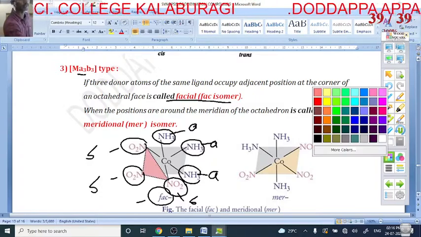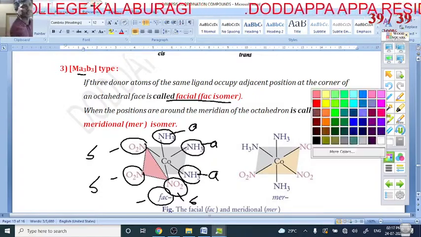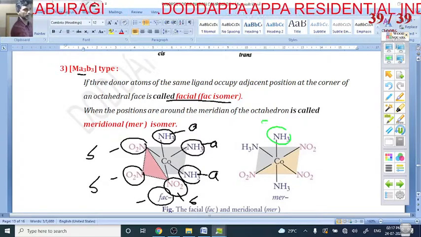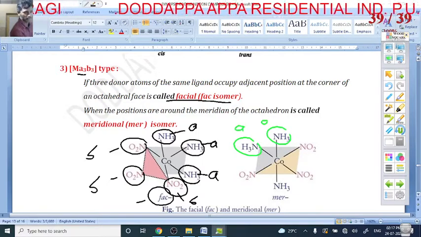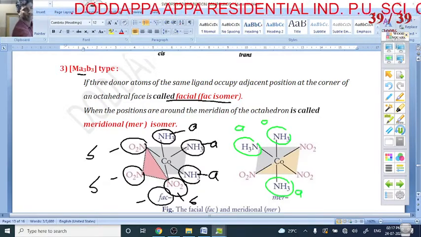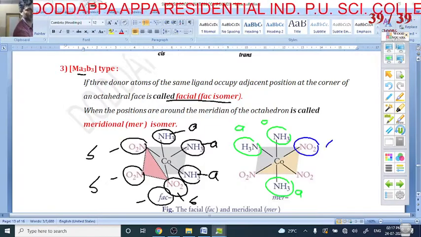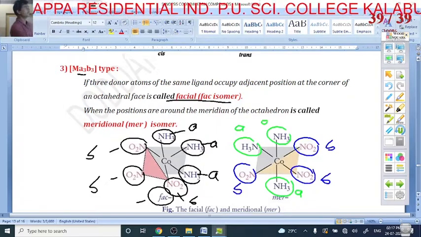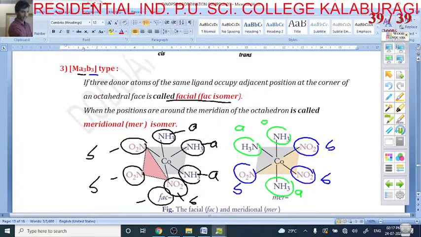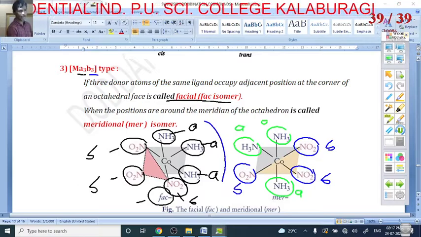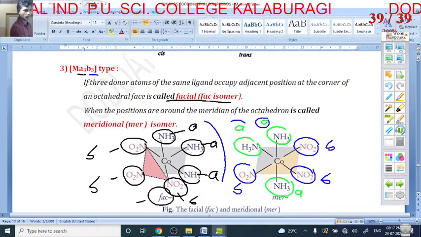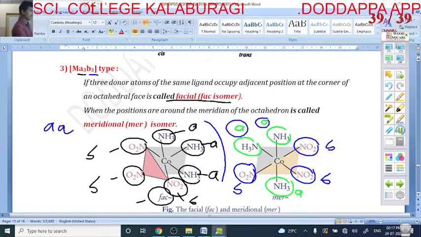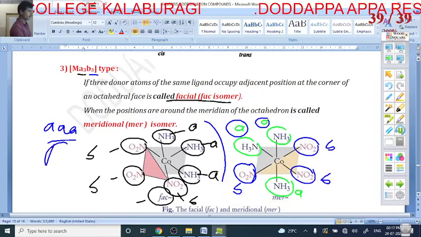Next, here, my dear students: this is A, A, A, and this is B, B, B. A3, B3. So this type of arrangement is called facial arrangement. The complete A arrangement is facial.